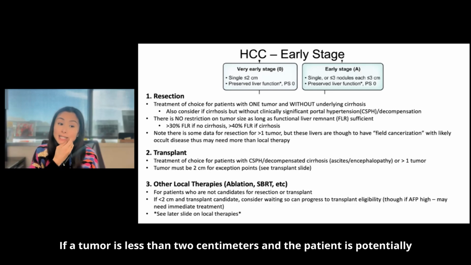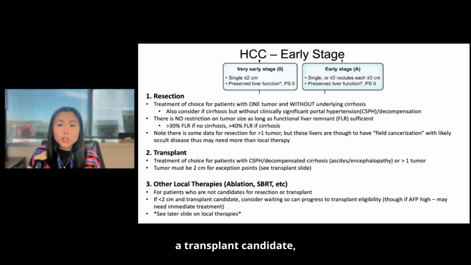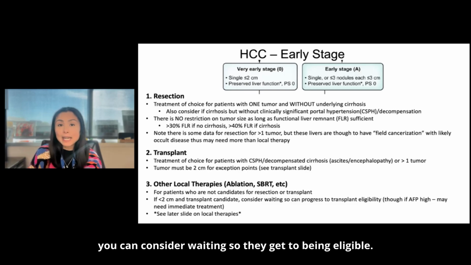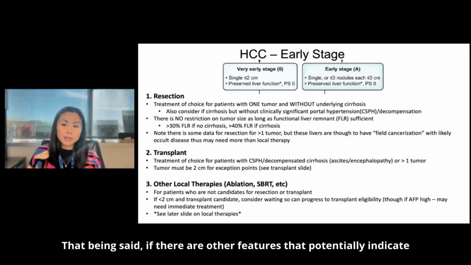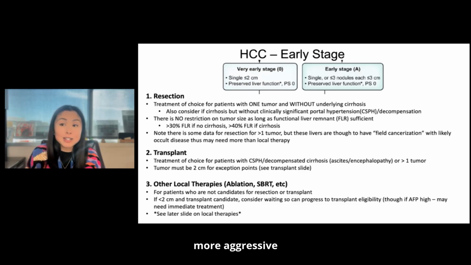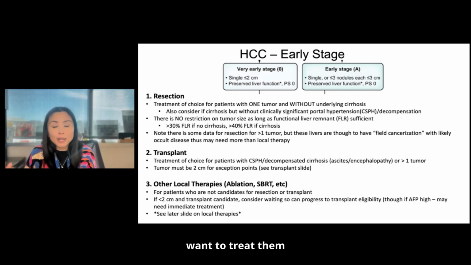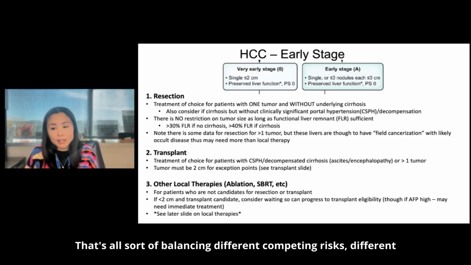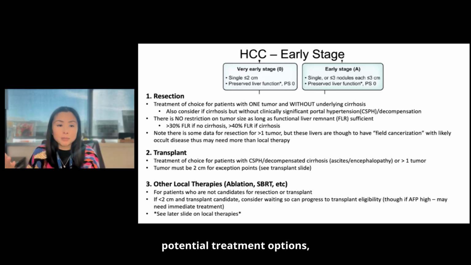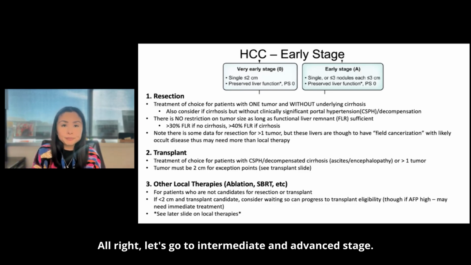If a tumor is less than 2 centimeters and the patient is potentially a transplant candidate, you can consider waiting so they get to being eligible. That being said, if there are other features that potentially indicate more aggressive disease needing more urgent intervention, such as a high AFP, you may want to treat them then and there and not wait. That's all sort of balancing different competing risks, different potential treatment options, highly nuanced.